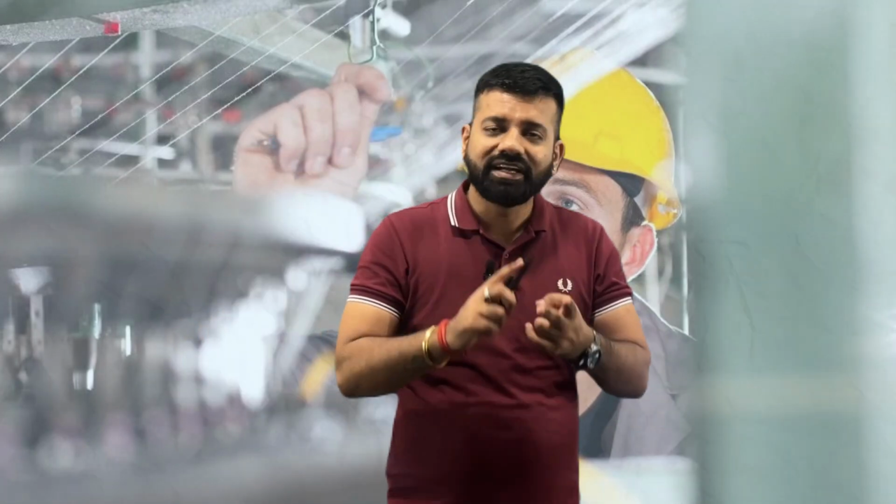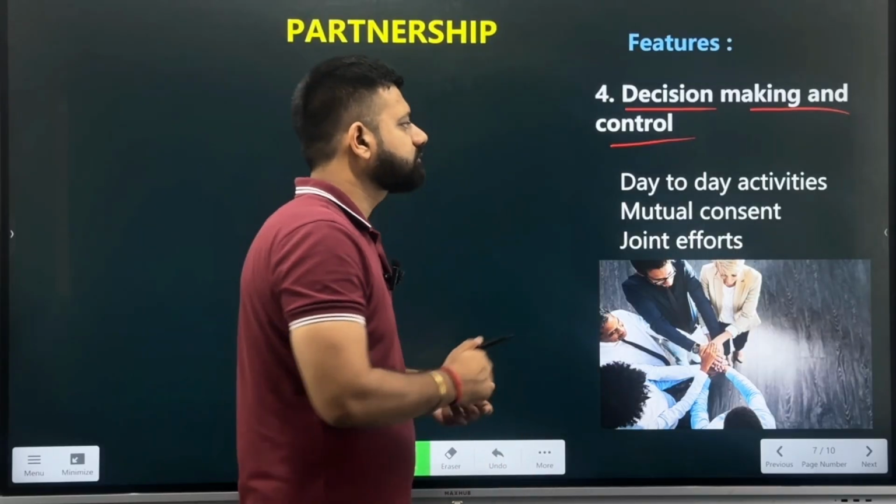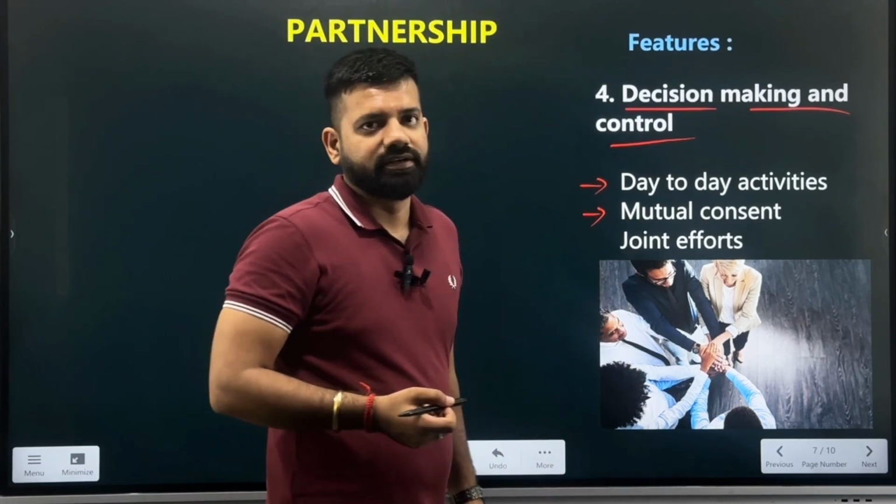For example, Amit was looking after the promotion of the goods. B was looking after the sales of the goods, and C was looking after the manufacturing of goods. So here we will be seeing that C will look after the manufacturing activities. Each and every decision he needs to tell to the other partners, what is the decision he is thinking to take and what will be the effect of the decision which he is taking. So over here, the day-to-day activities decision should be taken on the mutual consent. That is, everyone should follow the decision which they are taking, and they should agree upon the decisions which the other partners are thinking to take.